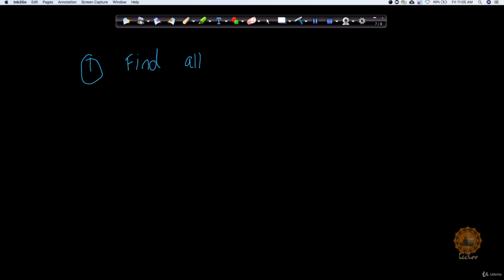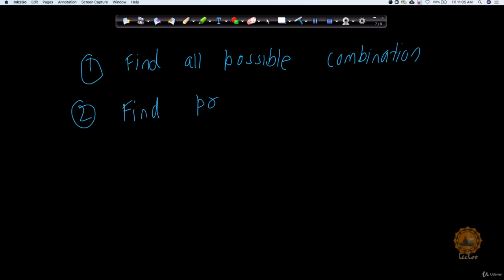So find all possible combinations. This is step number 1. Step number 2, find the probability of each combination. This is going to be my second step which I need to follow.